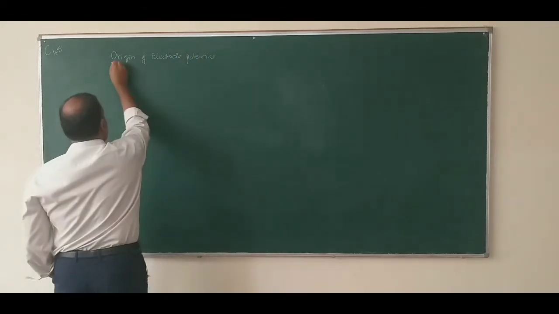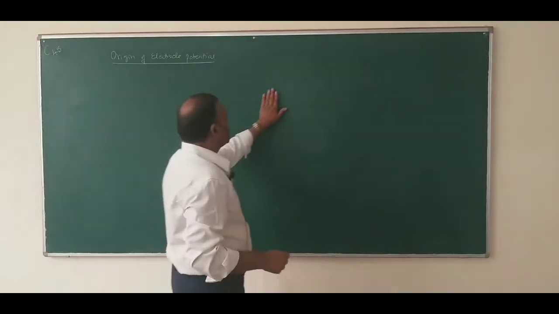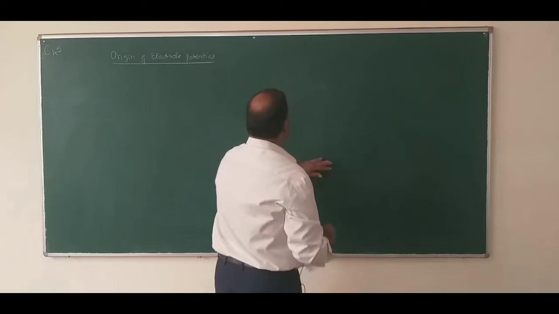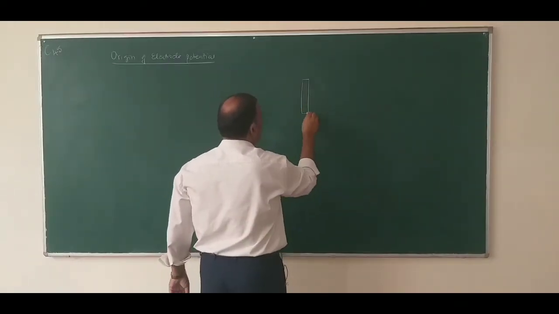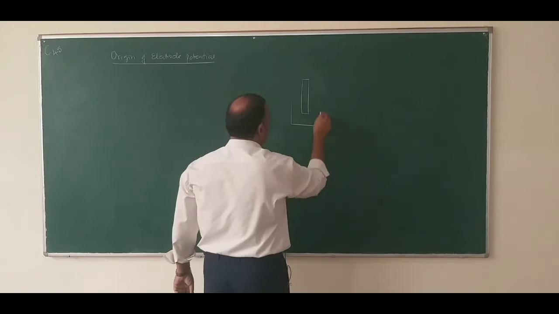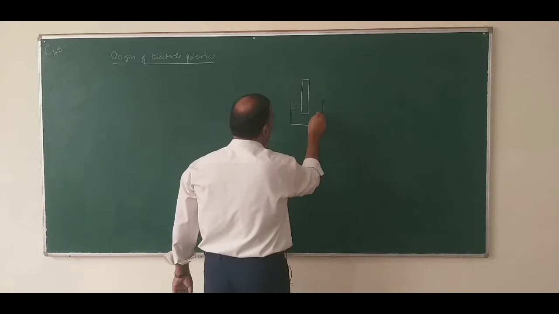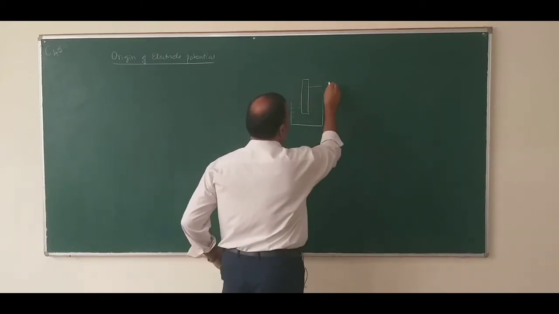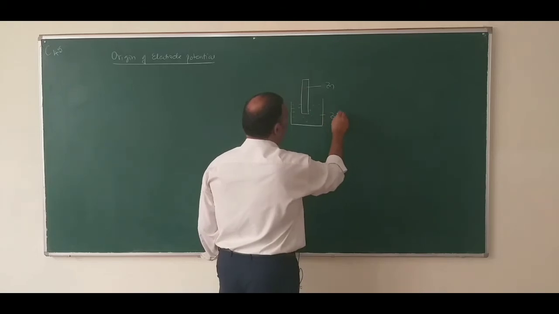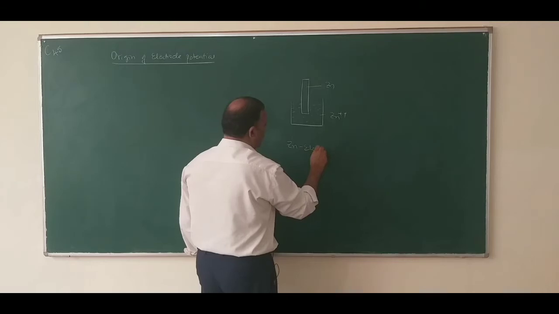As I have told you, what is an electrode? When a metal comes in contact with its ions, it forms an electrode. Say for example, zinc dipped in zinc sulfate forms zinc electrode.